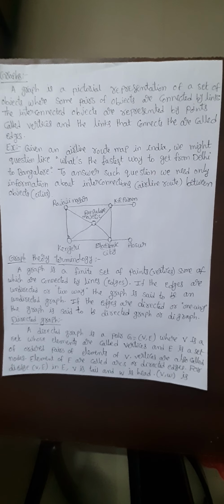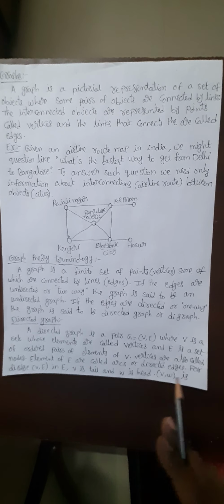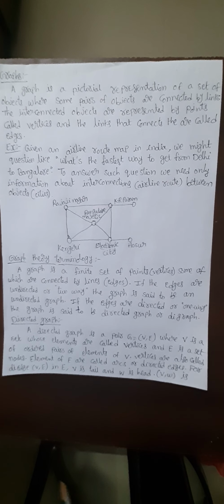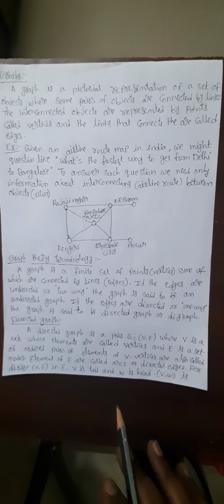Now we will discuss the directed graph and the undirected graph. A directed graph is a pair G equal to (V, E), where V is called the vertices, also called the nodes, and E is the set of edges.